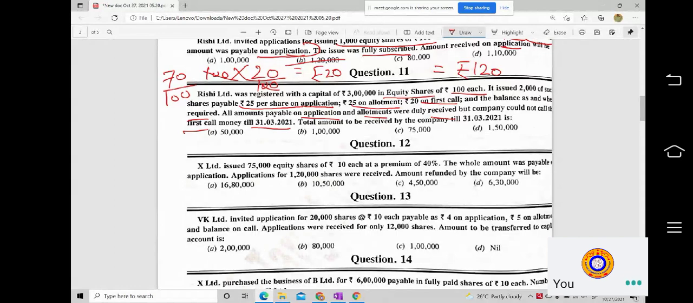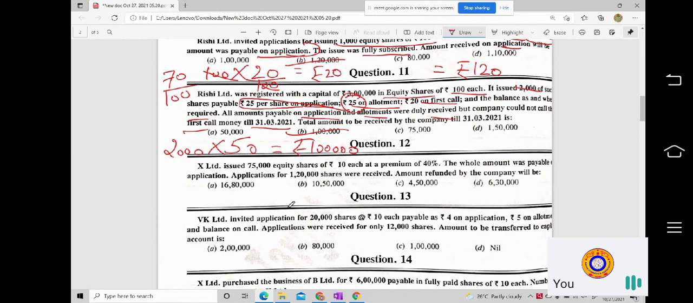So the number of shares issued in this case is 2000 shares. So 2000 shares have been issued, and you have got your application money and also your value on allotment. 25 plus 25 is 50 rupees. So 2000 shares into 50 rupees will give you an amount of rupees 1 lakh. Can you understand how I am deriving the values? So the amount of rupees 1 lakh will be the correct answer. Is this clear to everyone?